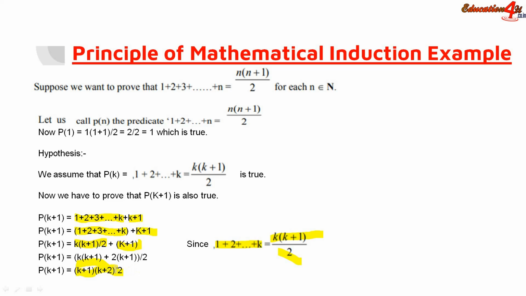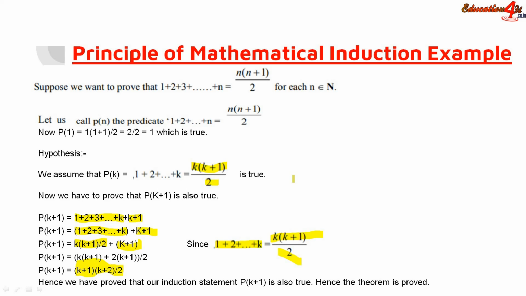So we can easily say that our principle of mathematical induction works fine for P of k plus 1 as it holds true. In this way we have proved that this theorem is correct for all n belongs to N. So this is called the principle of mathematical induction.